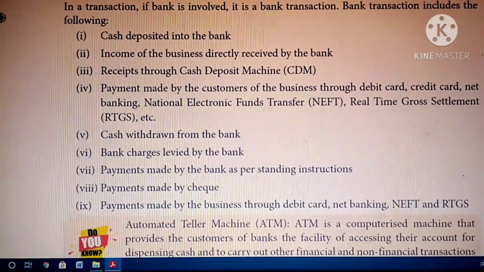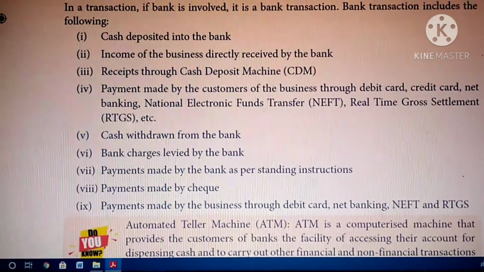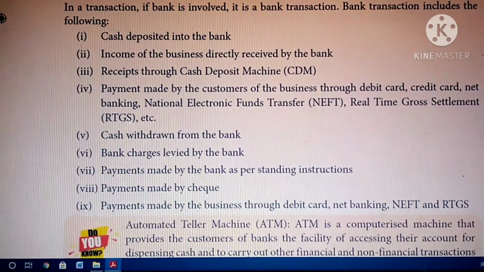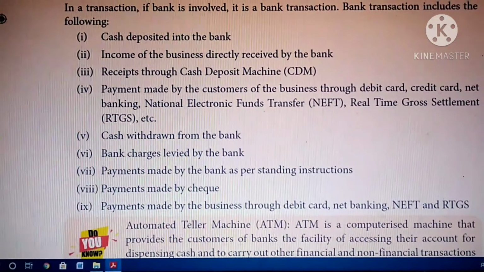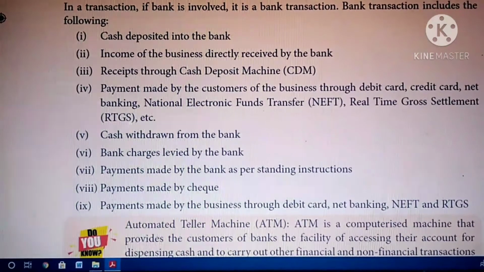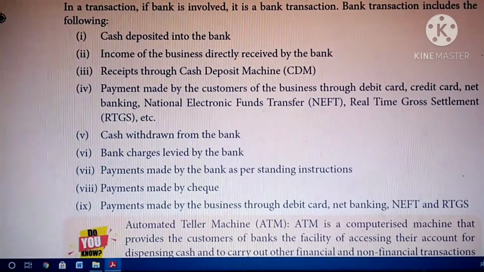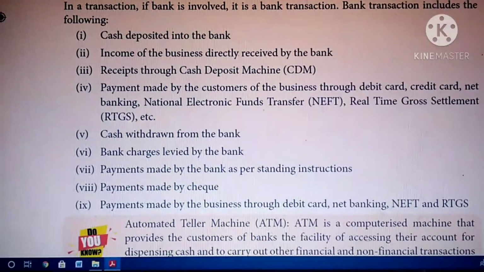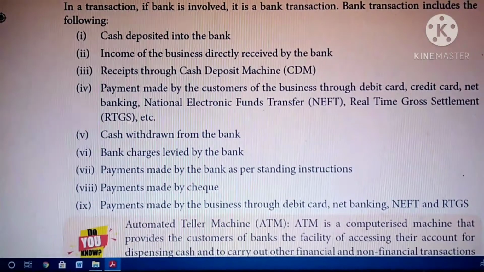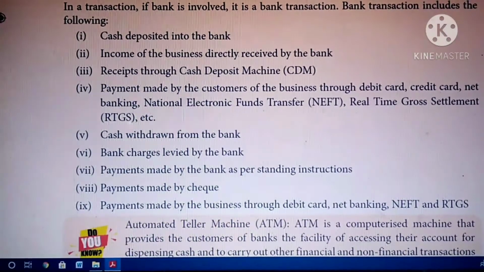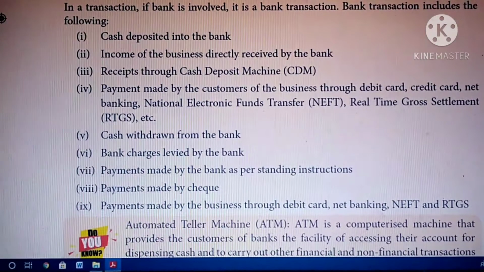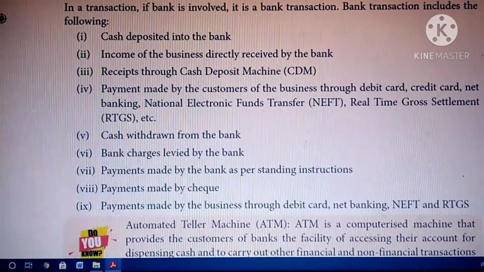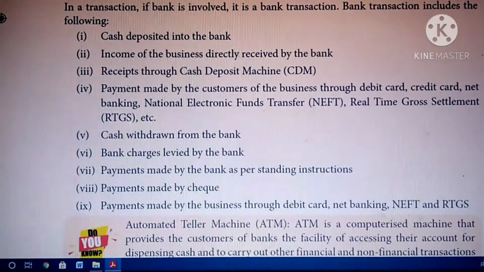So cash deposit means if you pay any cash into the bank, that is called a cash deposit. So if you deposit any amount into the bank, that is a cash deposit. Income of the business directly received by the bank. For example, if you receive any interest from an investment, the bank will directly receive it. So you have to give a standing instruction to the bank for receiving your income. Based on that, they will receive some income.